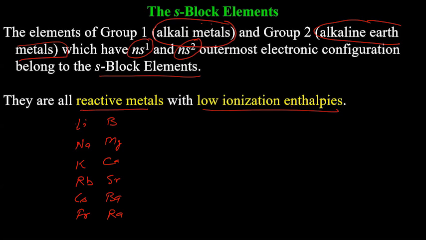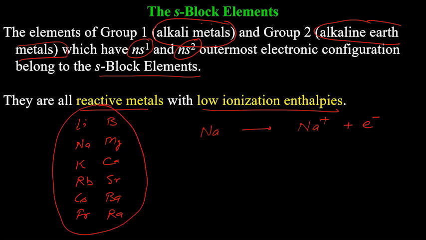Now, low ionization enthalpy means the ionization is very easy. So, for example, Na to Na+. How does ionization take place? Na to Na+ means it has lost one electron. So that's why it got converted to sodium ion, and this is called ionization. In case of these metals, ionization enthalpy is very low.